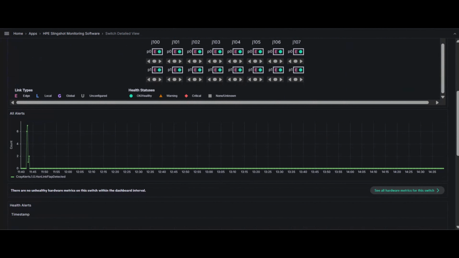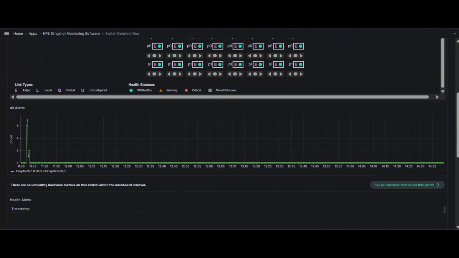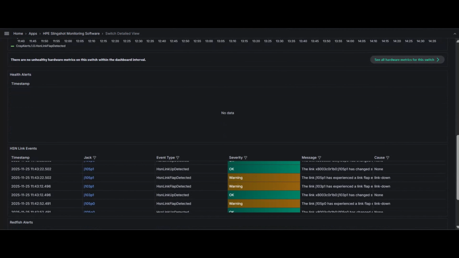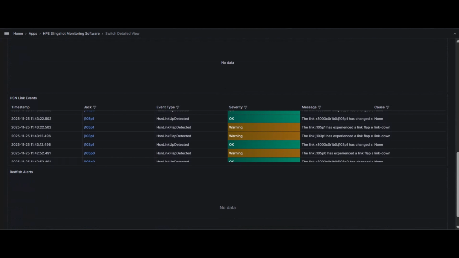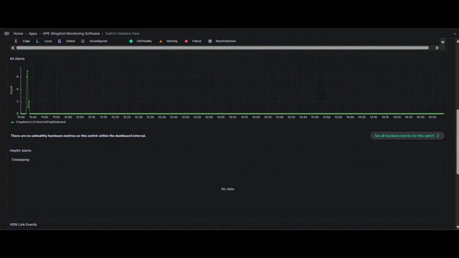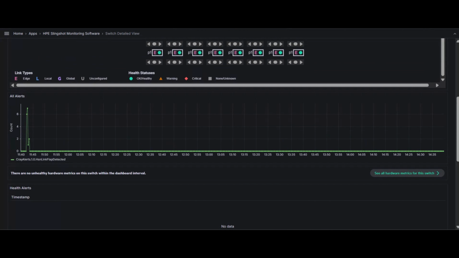Below the port display, a time series visualization shows errors and alerts, color-coded by category. At the bottom, tables list Fabric health alerts, HSN link events, and redfish alerts, with details such as timestamp, event location, severity, cause, and message. Although there are no health or redfish alerts for this switch, the structure remains consistent for all tables. Between the time series and tables is the hardware metrics panel, showing real-time data for any metric exceeding health thresholds.